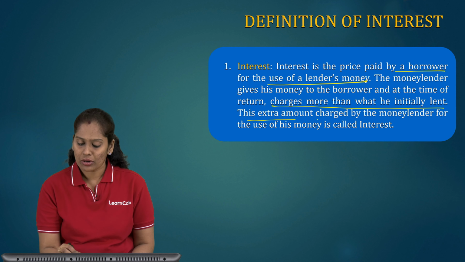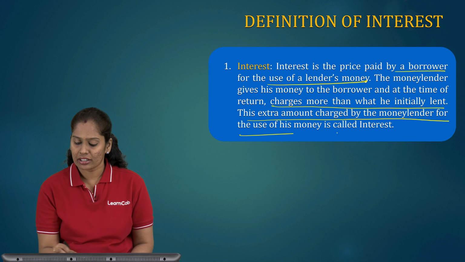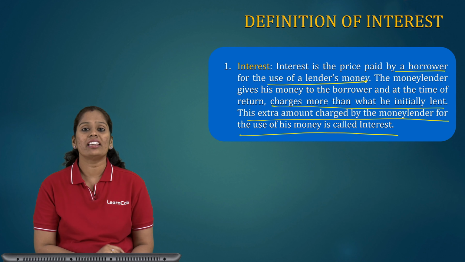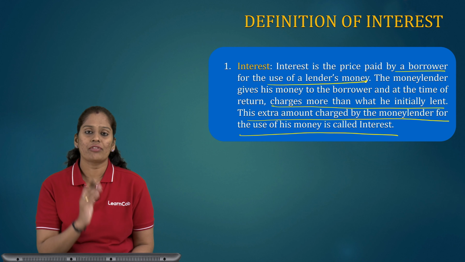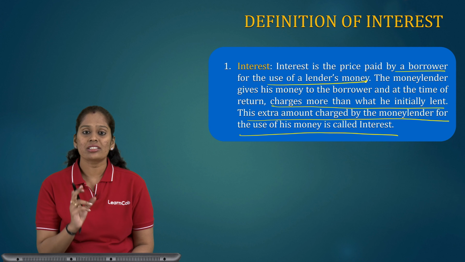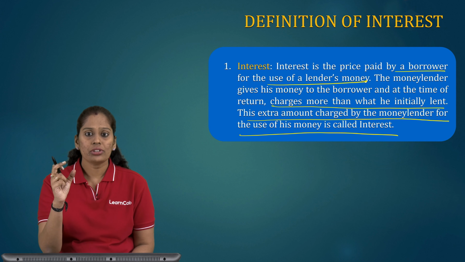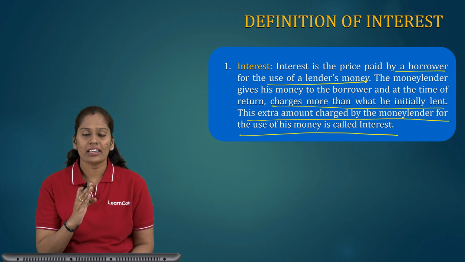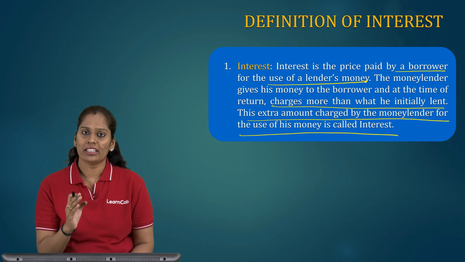The extra amount charged by the money lender for the use of his money is called interest in time value of money.